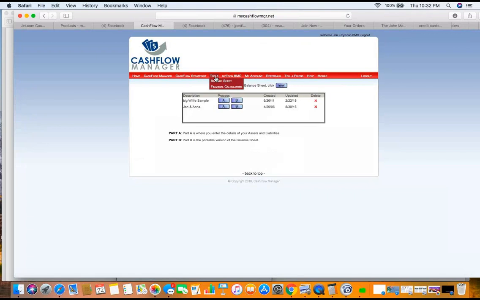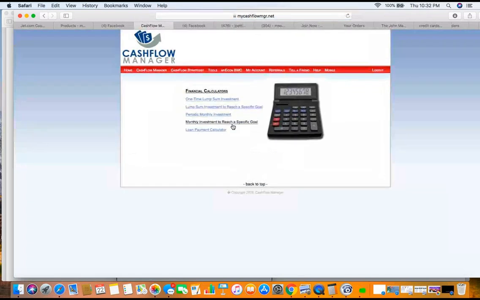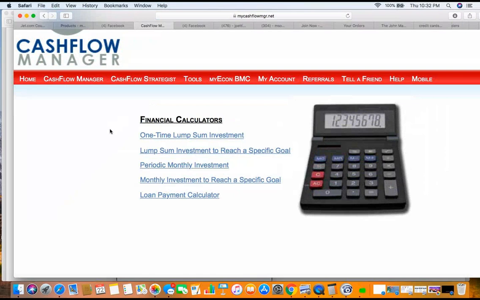So we got some other things, a couple other things in here. Financial calculators, all right? Let's take a look at the financial calculators, all right? Now, these things allow you to make some assumptions on some things, all right? And the software is designed to kind of show you what happens to your plan, show you what happens to your money without necessarily committing money yet, okay? So if you wanted to know, okay, should you buy this other house, okay? What does it do to your net worth? Okay, how much are you going to put down? How much are you going to mortgage? Put it on your balance sheet and see what it does to your balance sheet. If you don't like what it does to your balance sheet, then you might not want that decision.